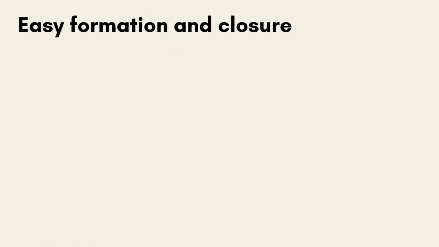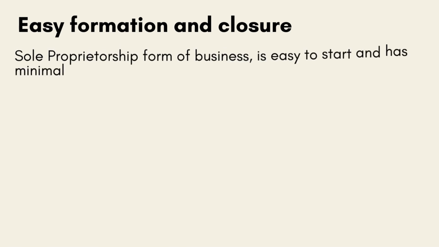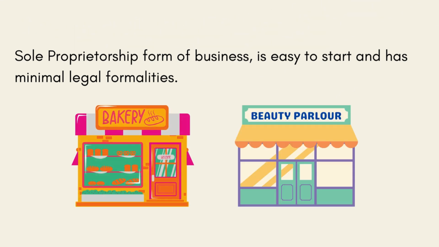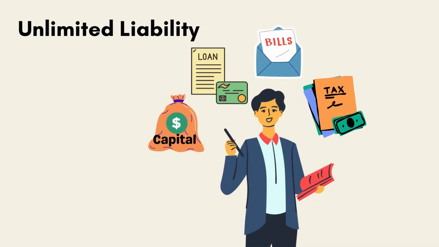Sole proprietorship form of business is easy to start and has minimal legal formalities, though in some cases, one may need a license to start the operations. Even the closure of the business can be done easily. Examples include small retail shops, local service providers, etc. Sole proprietor has unlimited liability, which means that the owner is personally responsible for payment of debts, in case the assets of the business are not sufficient to meet all the debts.